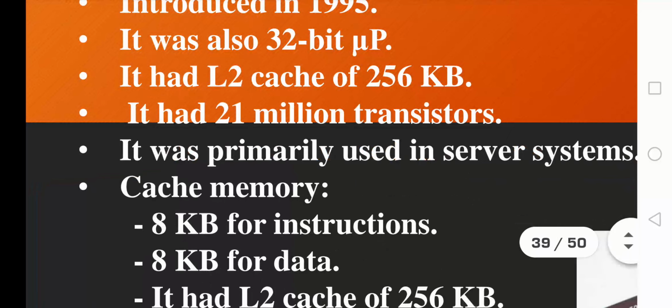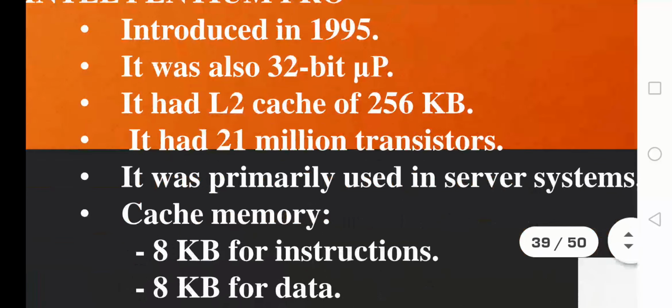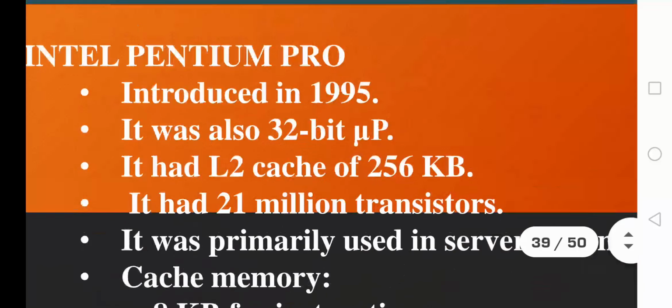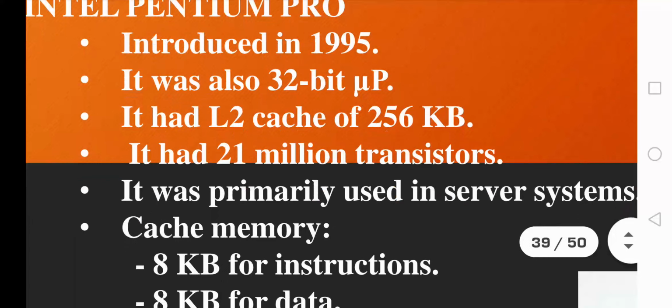It was designed with the help of 21 million transistors, and it was primarily used in server systems, that means in the initial stage it was used in server systems. Here they had cache memory explicitly used for instructions and data, and also an L2 cache. That is, 8 kilobytes were reserved for instructions, 8 kilobytes for data, and a specific L2 cache of 256 kilobytes was used externally. So this is all about Pentium Pro. Hope you have understood.